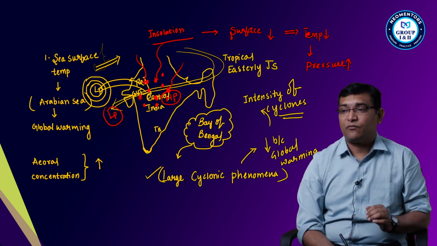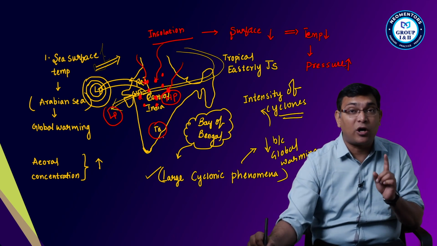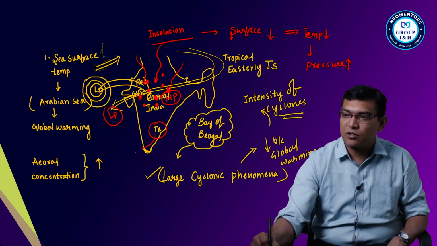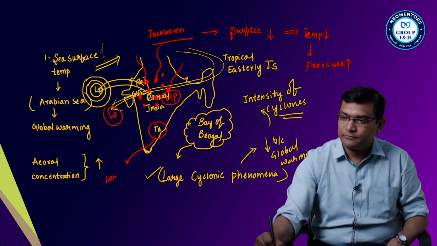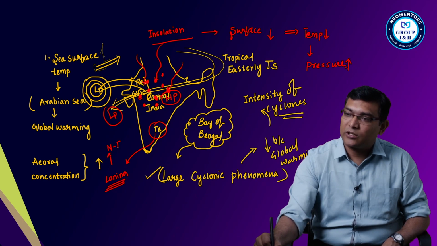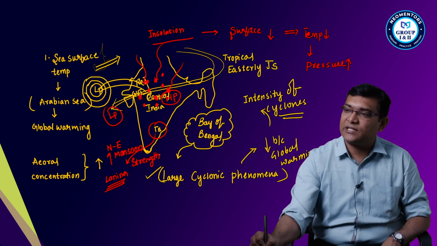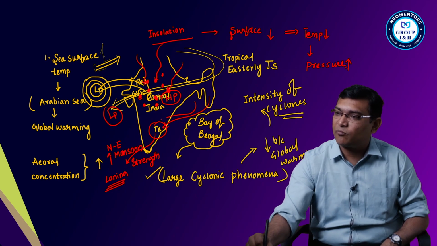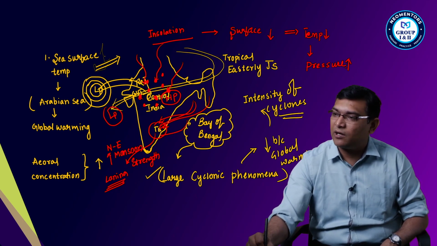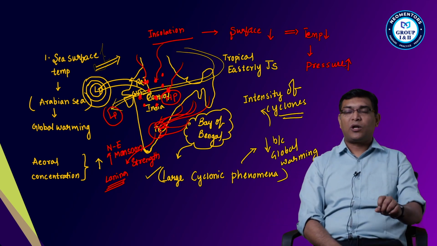Okay. And then one more, Tamil Nadu. Why is Tamil Nadu receiving more rainfall? It is because of the peculiarity or erratic nature of the monsoon, because of La Nina. Whenever La Nina occurs, the northeast monsoons will be strengthened. And if they are strengthened, what will happen? More moisture is collected from the Bay of Bengal and deposited in Tamil Nadu. That's why Tamil Nadu is also receiving more rainfall.